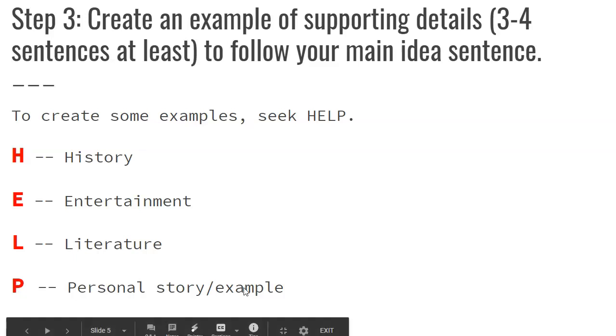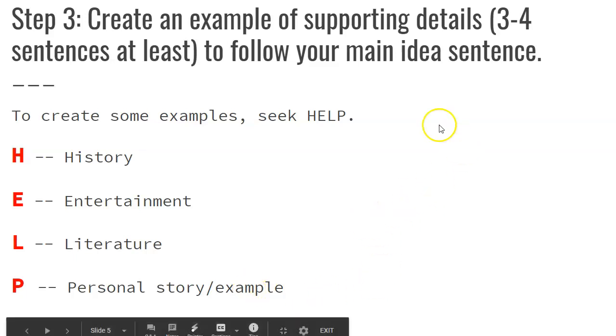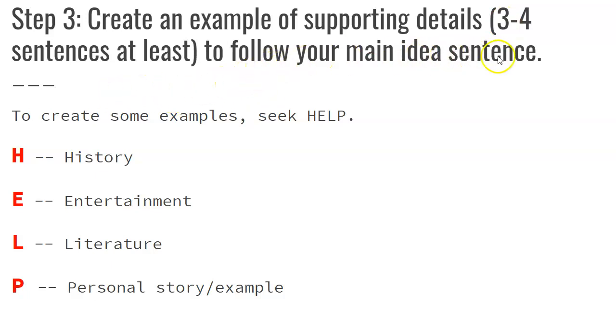I'm going to follow that main idea sentence up with some supporting details. And you need to make sure that your supporting details are not just repeating the main idea over and over. So one way you can avoid doing that is to create an example of supporting details, 3 to 4 sentences usually, to follow your main idea. You can look in several places for some great examples that can support that main idea topic or that main idea reason. So one thing I always tell kids to do is to seek help.